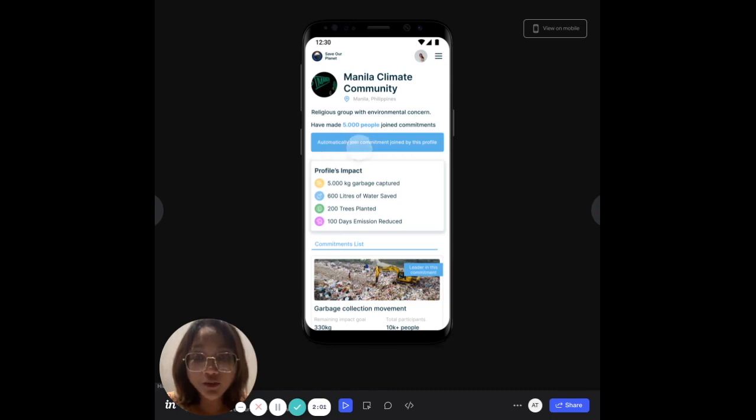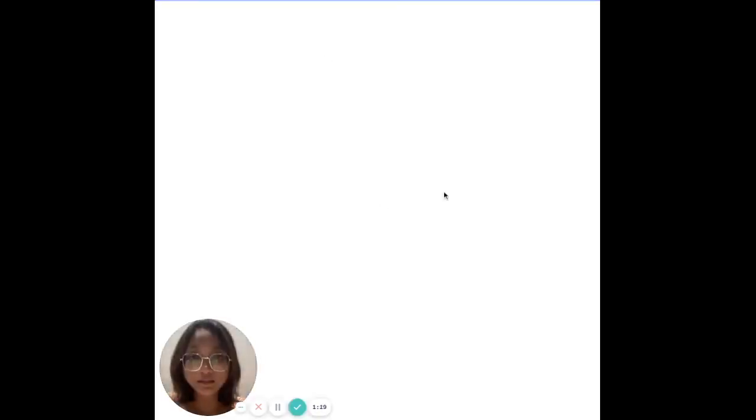And I can do a call to action on this profile, which is to automatically join the commitments or actions joined by this profile, because I see this profile as a great influencer. So any other action that they join, I want to be automatically involved in too. So this encourages people to stay connected with other people who are doing the same kind of action for climate change.